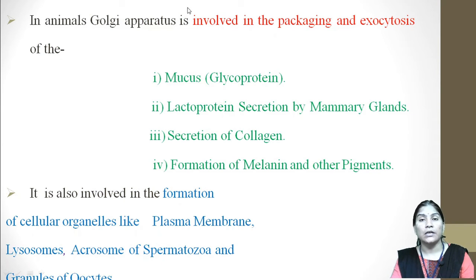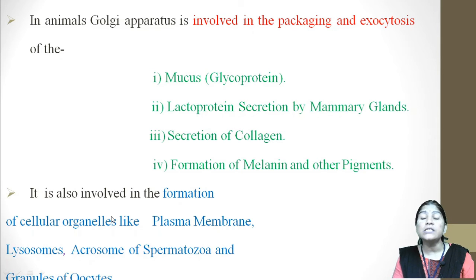In animals, the Golgi apparatus is involved in the packaging and exocytosis of mucus, that is glycoprotein, then lactoprotein secretion by the mammary glands, secretion of some collagen, and formation of melanin and other pigments.